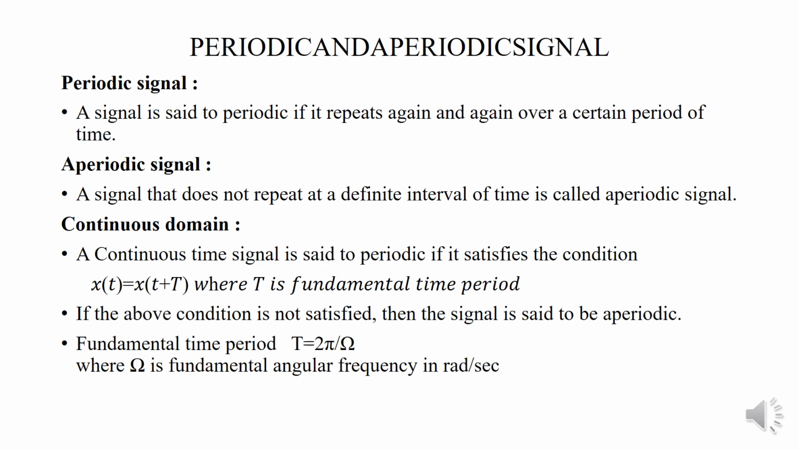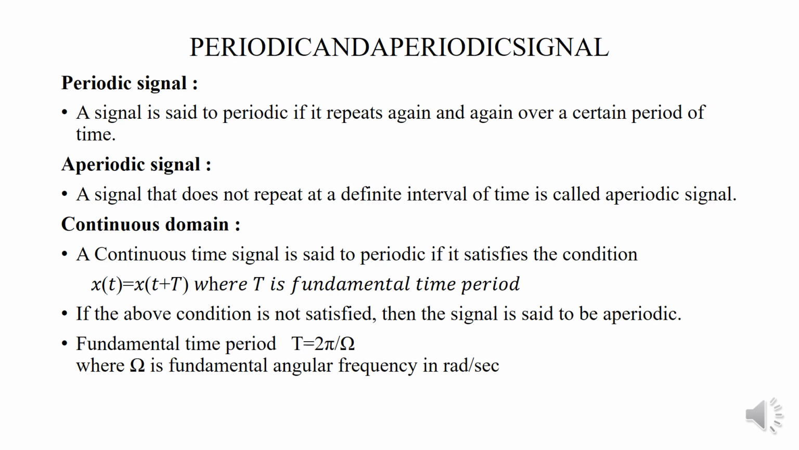Periodic and aperiodic signal. Periodic signal: a signal is said to be periodic if it repeats again and again over a certain period of time. Aperiodic signal: a signal that does not repeat at a defined interval of time is said to be aperiodic signal.